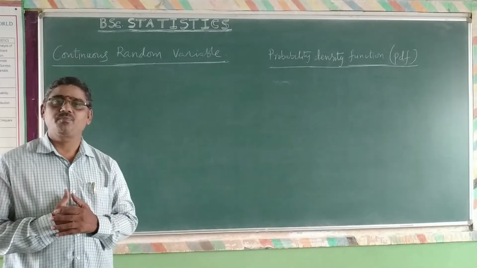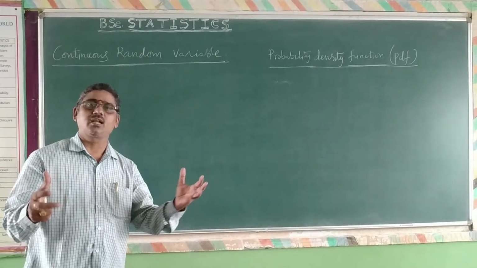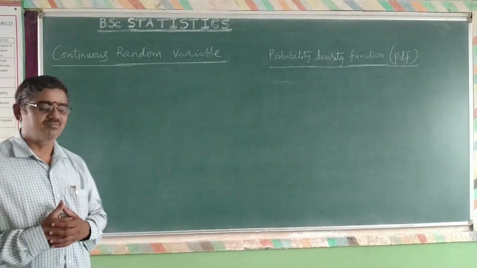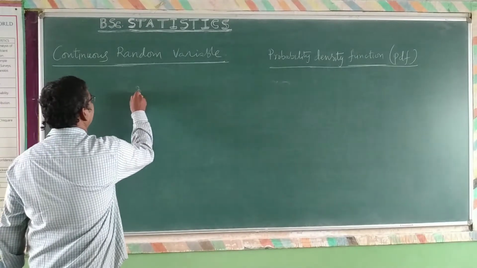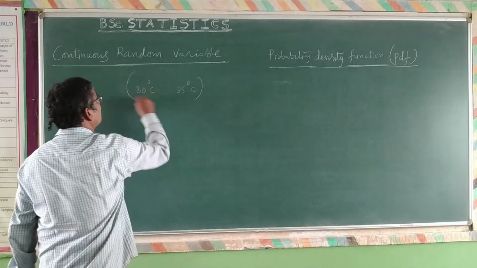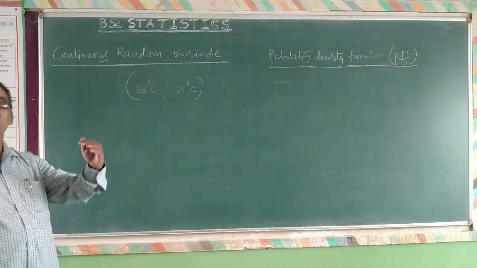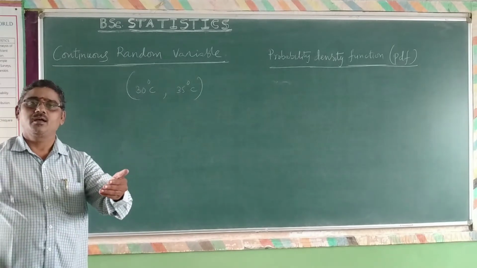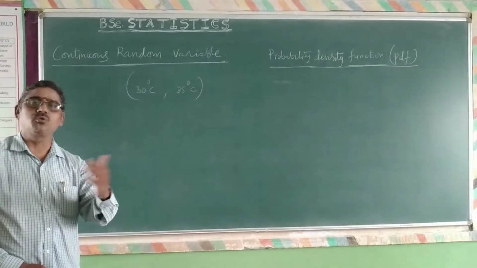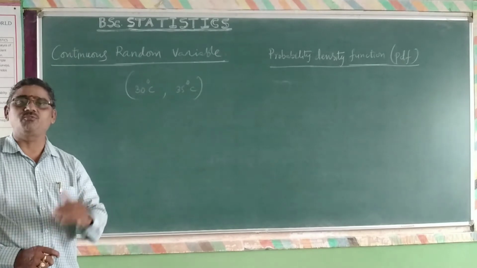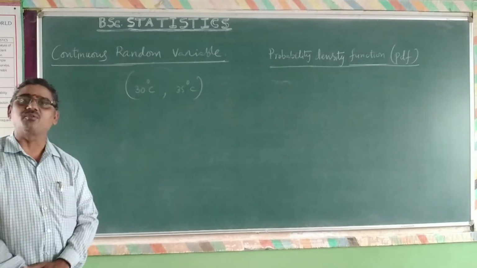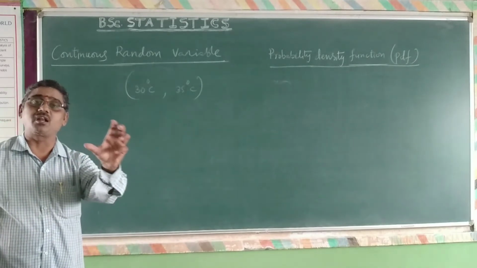For example, the temperature recorded in various cities in a particular state, say 30 degrees Celsius to 35 degrees Celsius. Which means it may take 30.2, any particular value in between 30 to 35. 30.2, 34.5, 33.6, etc. So therefore, it can take all the values in between 30 to 35. So we have to specify a particular interval.